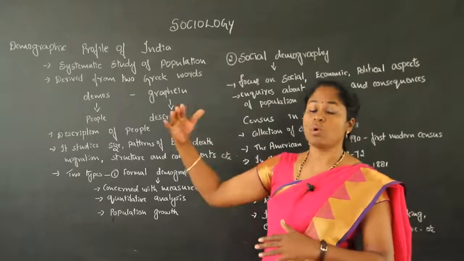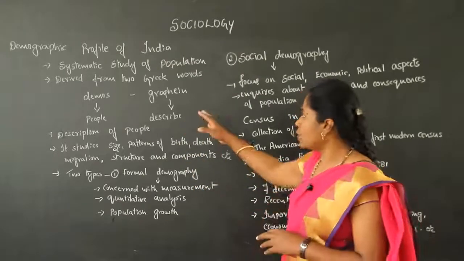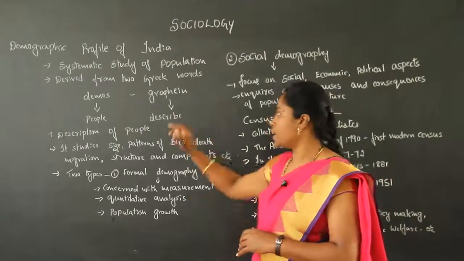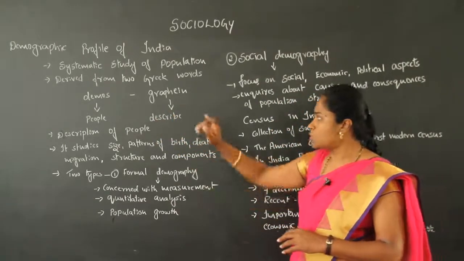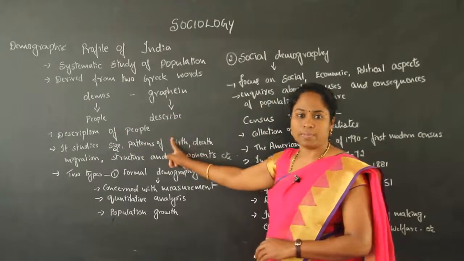First we will know about how the word demography has been derived. It is derived from two Greek words, that is demos and graphin. Demos means people and graphin means describe.